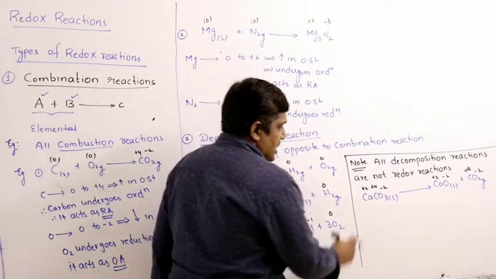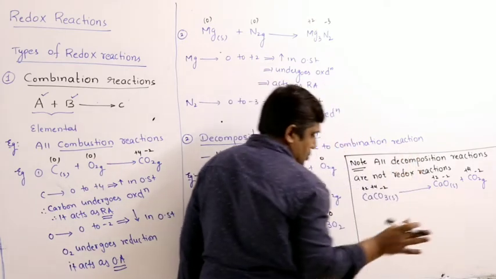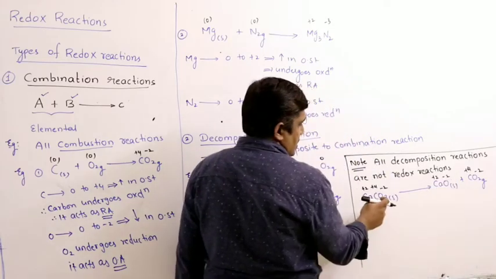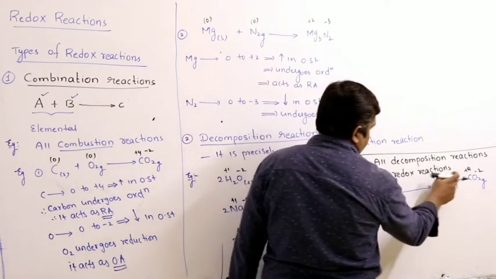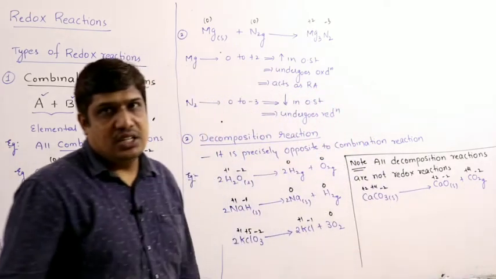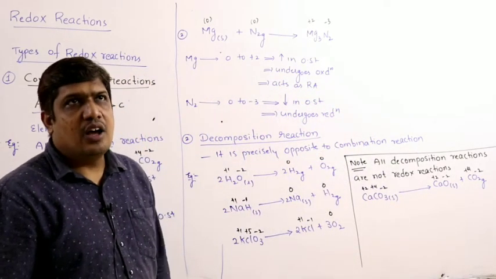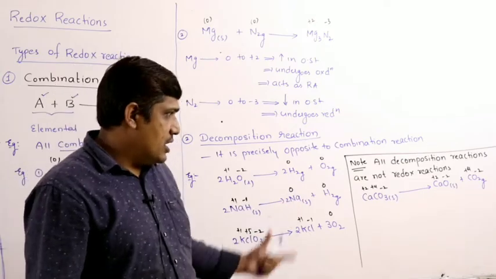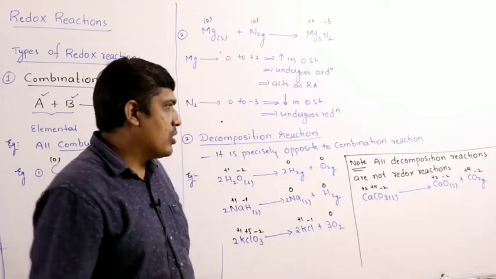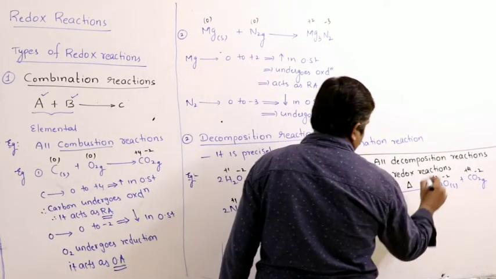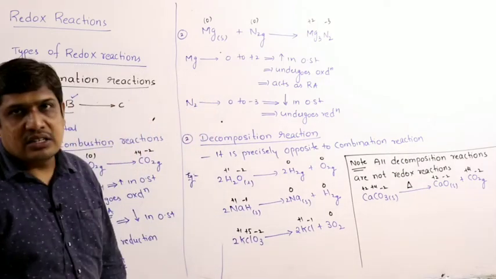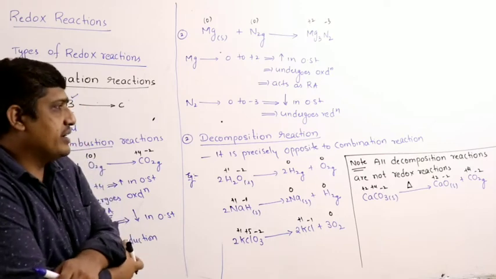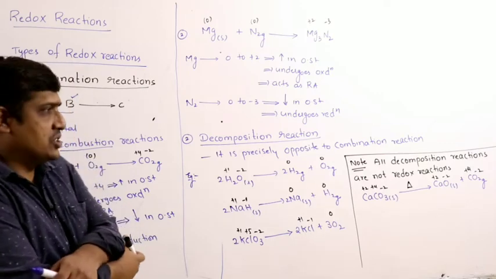See the oxidation state of calcium, +2, no change. Carbon, +4, no change. Oxygen, -2, no change. So here none of the elements is undergoing oxidation or reduction. A compound decomposes to two or more simpler compounds on heating, but there is no change in the oxidation state of any element, hence it is not a redox reaction. So all decomposition reactions are not redox reactions.